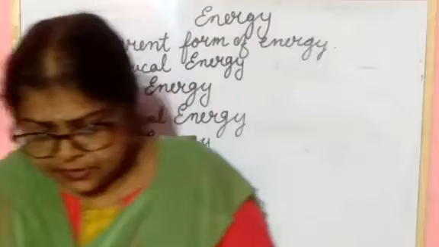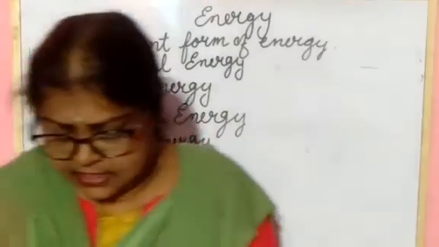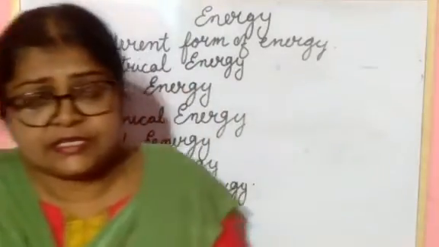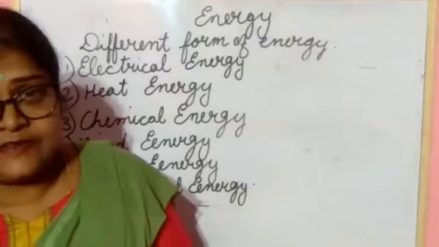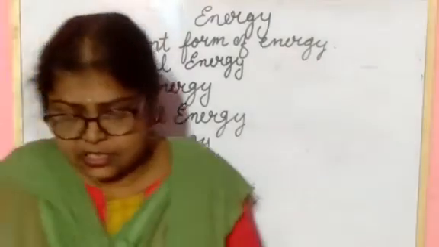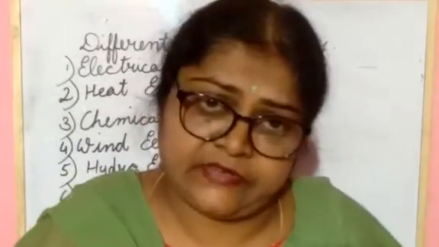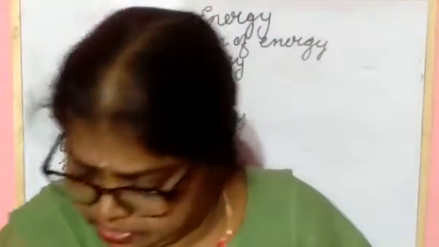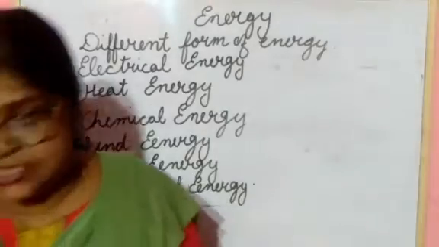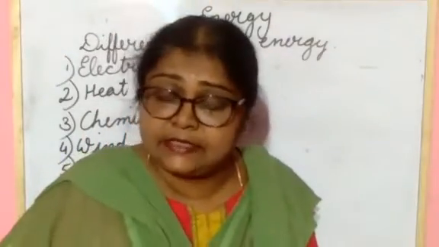Okay. Next, this solar energy is used in solar panels. You have seen solar light, solar panel and solar cell, etc. Solar energy is also used in solar light.